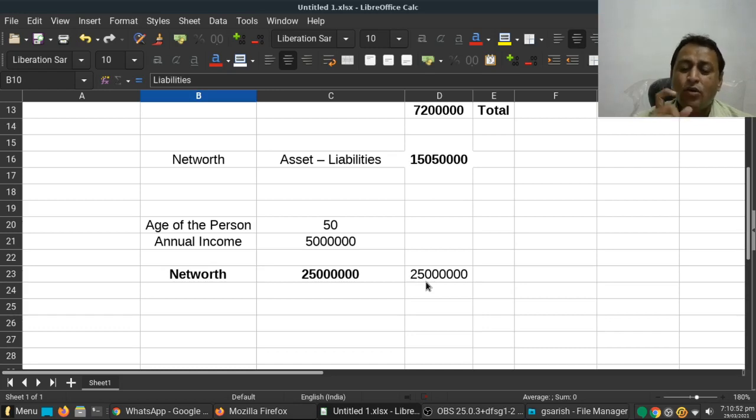So this is one important number or concept that people ignore. As an individual, if we focus more on this concept, it will be much more helpful for your future financial goals and future financial stability. Hopefully you have understood the concept, and in our next video we will touch upon another concept.